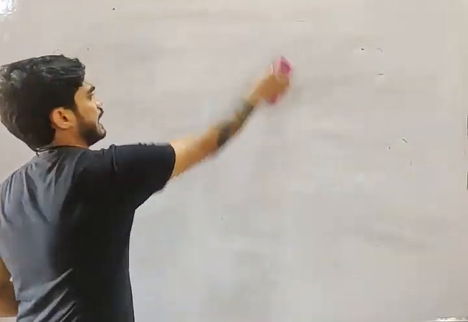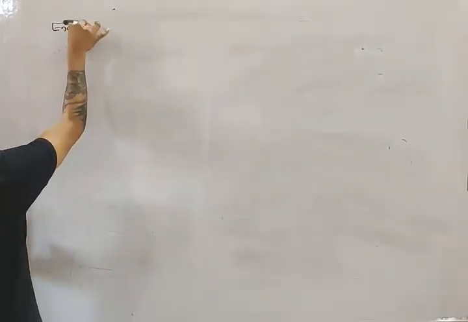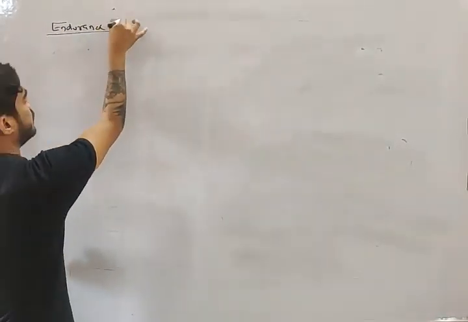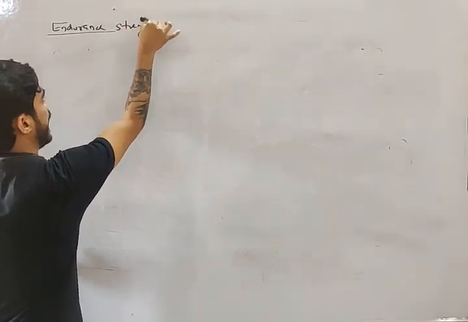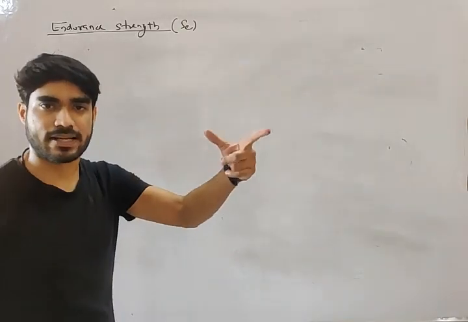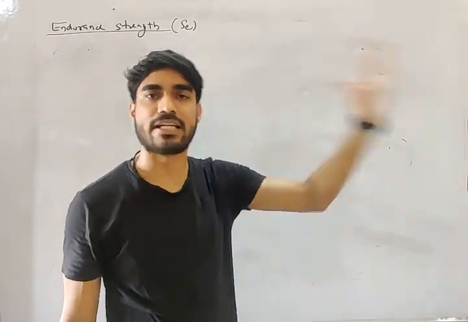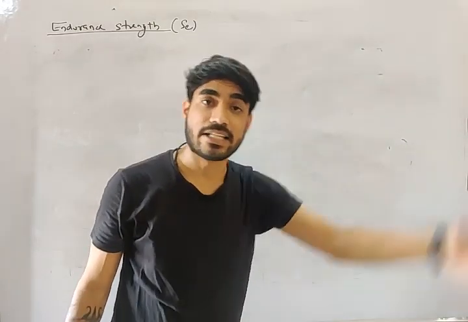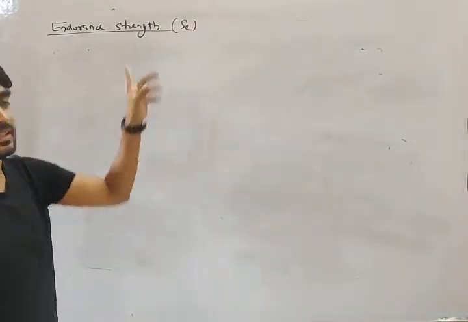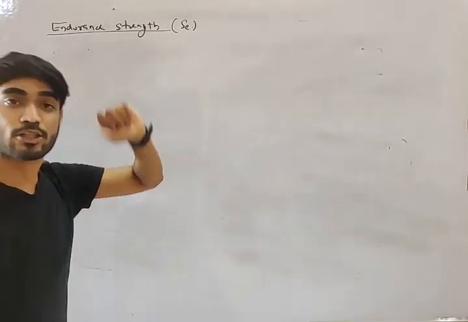But in case of fatigue, the strength of material is known as endurance strength, which is denoted by SE. Yield strength and ultimate strength are the strengths under static load. Endurance strength is the strength of material under fluctuating load.